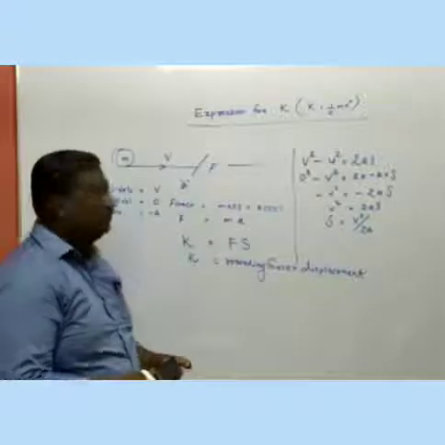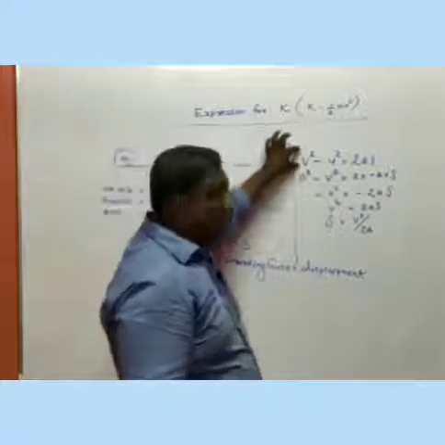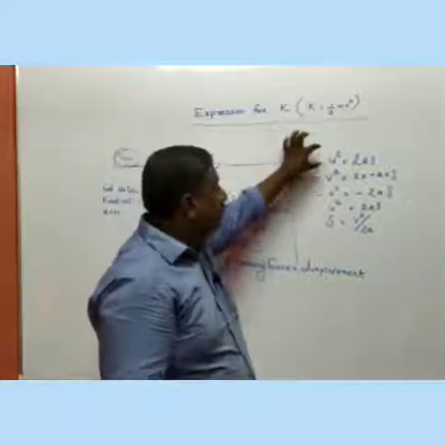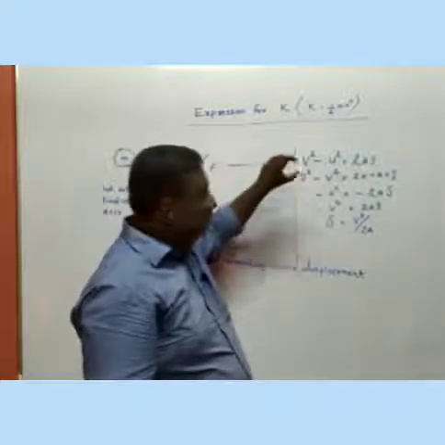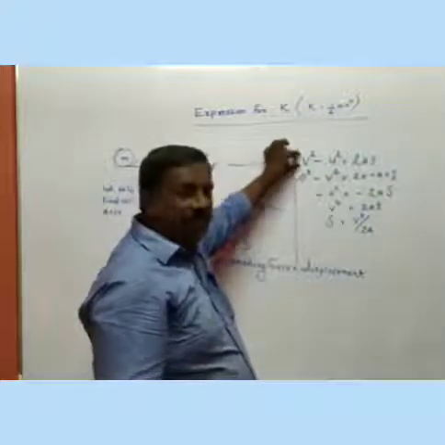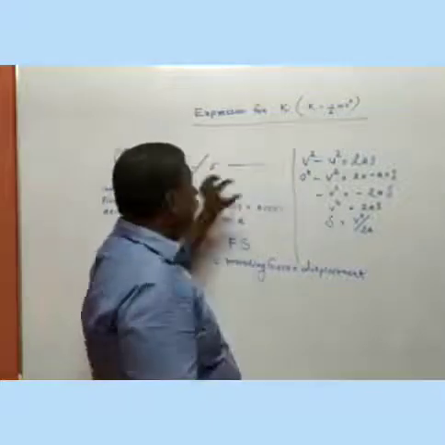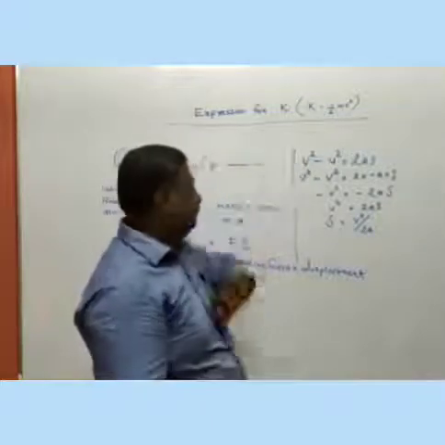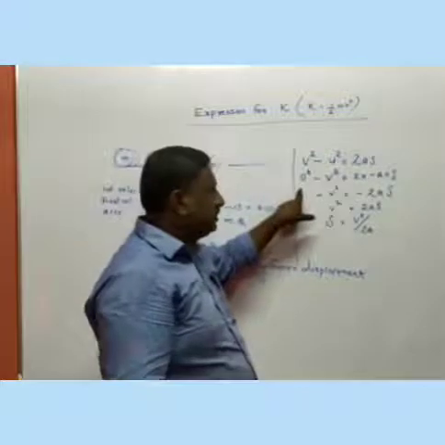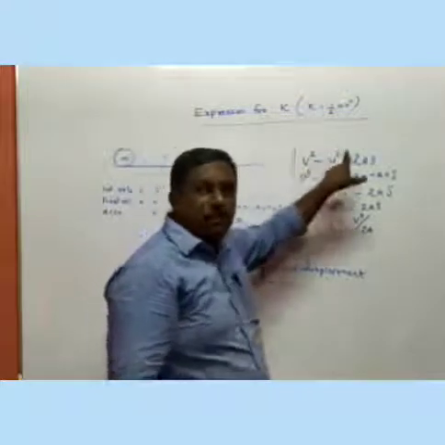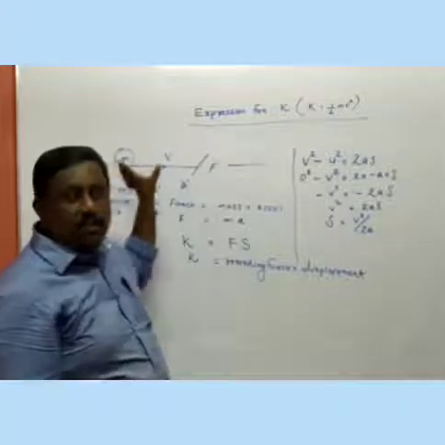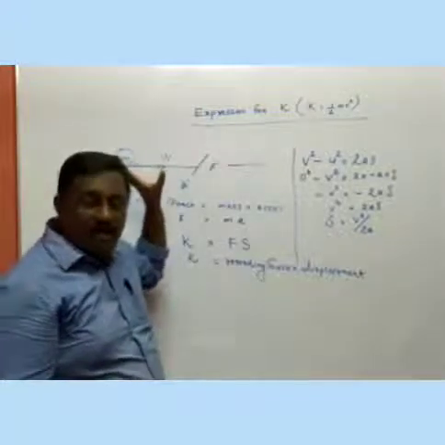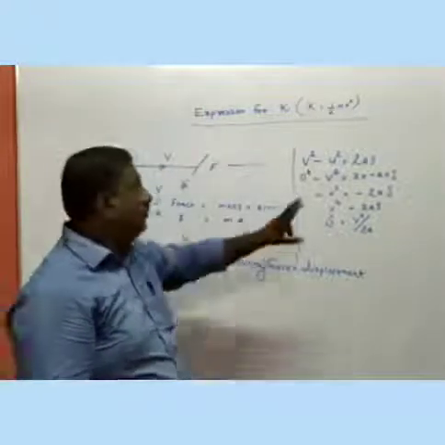Can you follow me? We know the equation, v square minus u square is equal to 2as. V means the final velocity, that is 0 because the body comes to rest. Therefore 0 square minus u, that is the initial velocity. The question starts with the body moving with an initial velocity of v.